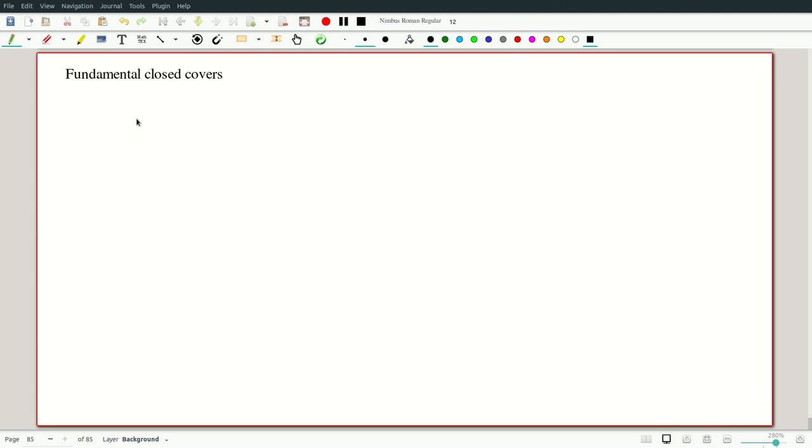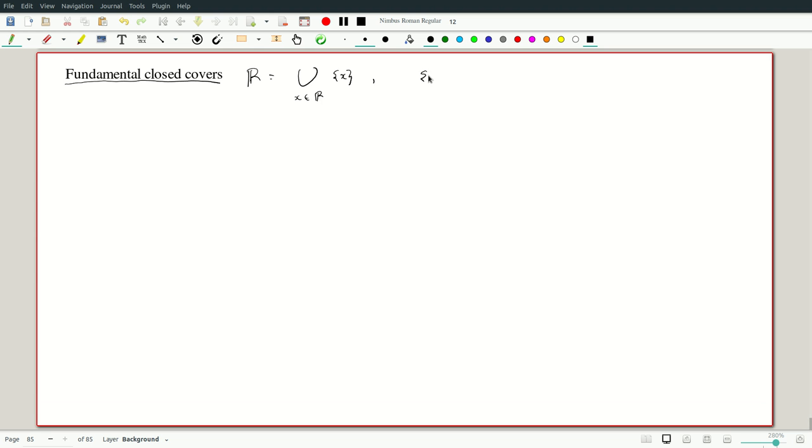So we've seen that all open covers are fundamental, and this is very useful. But how about closed covers? Well, we could ask even for arbitrary covers, but that would be even more ambitious. Well, in one sense, very obviously not, right? So R is going to be the union of all {x} for x in R.